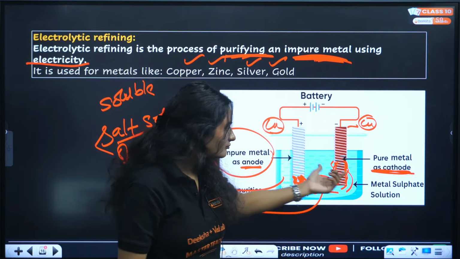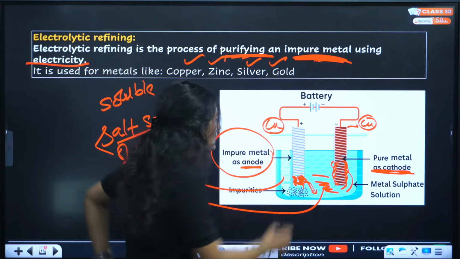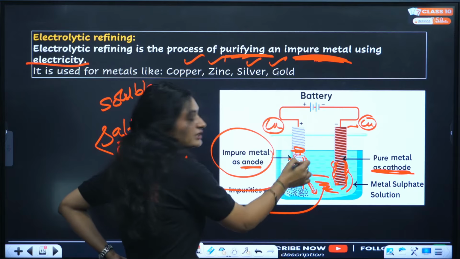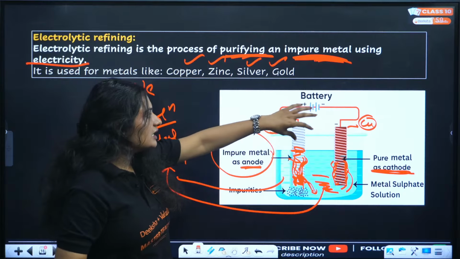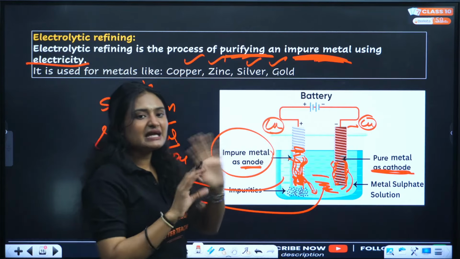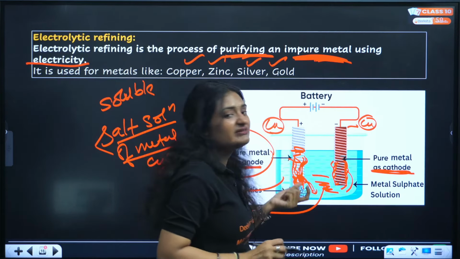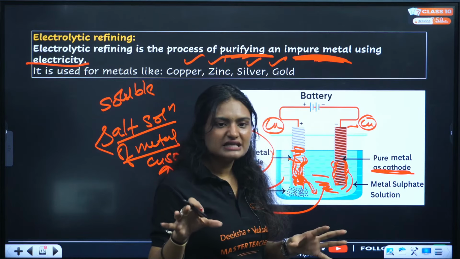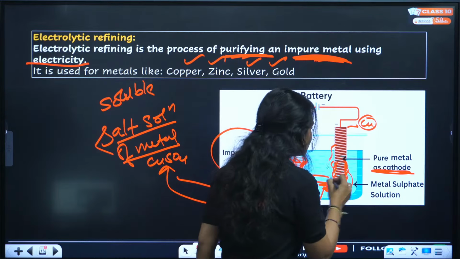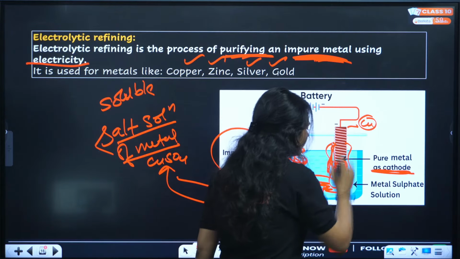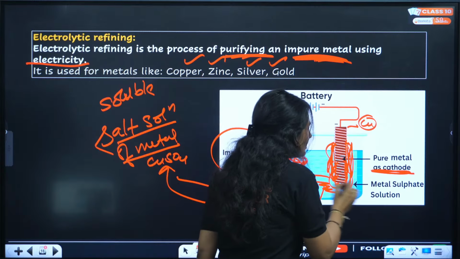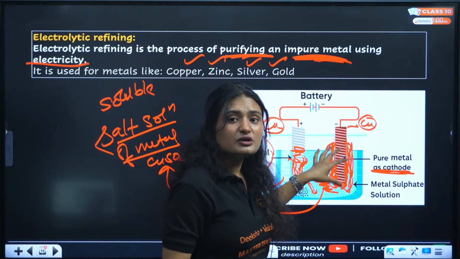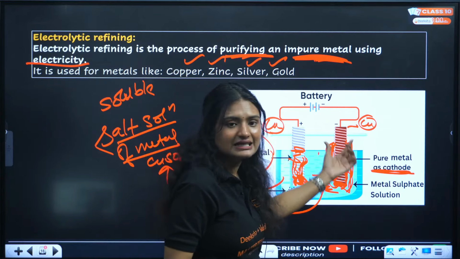Clear? So with time, what is happening? This rod will break down, and it will vanish completely. For as long as you pass the electricity, this rod will keep disintegrating, and the cathode rod will get thick, because the copper from the salt solution will deposit on this electrode. Clear?